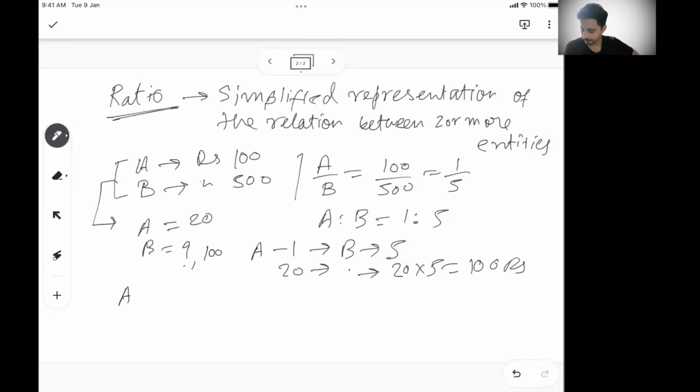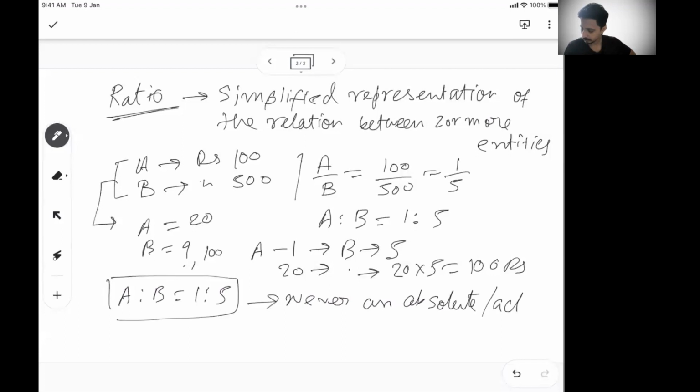When you say A is to B is 1 is to 5, that does not mean A has 1 rupee or B has 5 rupees. So ratio is never an absolute or actual value. It's just a simplified representation.